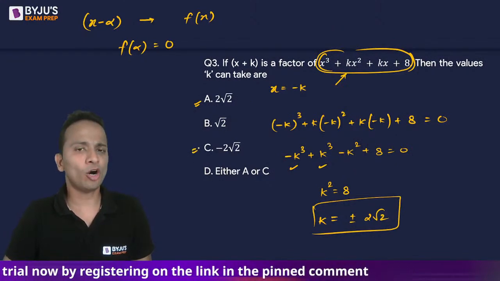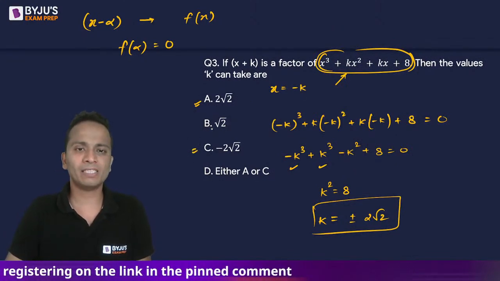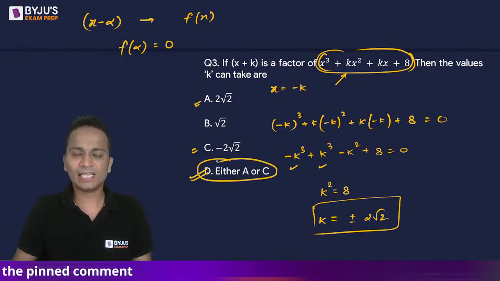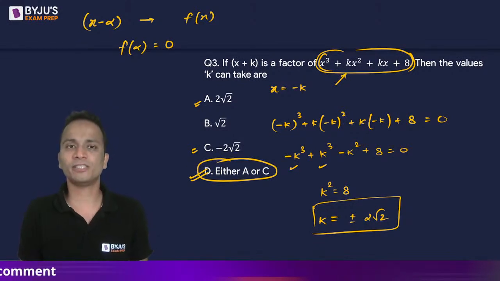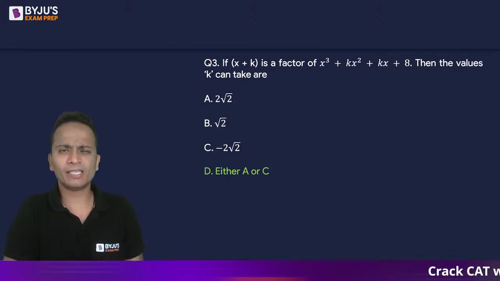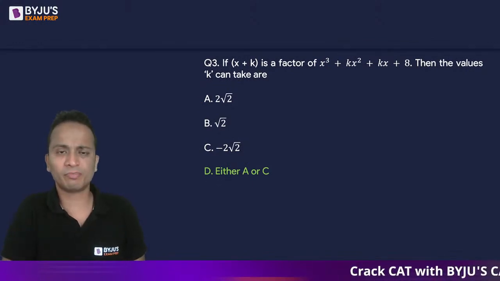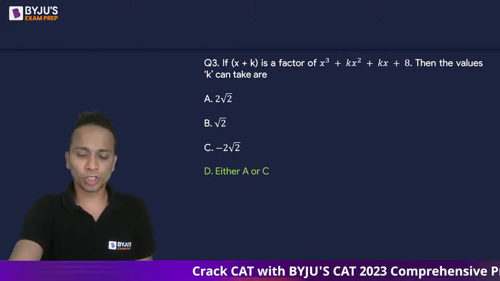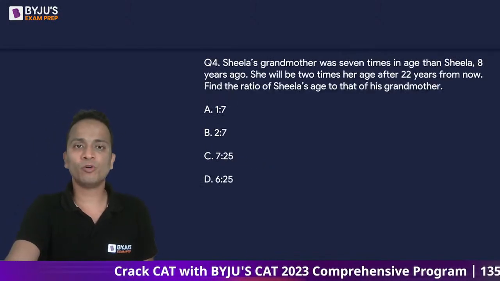So option A, option C, I cannot mark both of them as the answer. So the correct answer has to be option D, that is either option A or option C. Okay, so option D is absolutely correct. Very basic logic related to algebra, but a very useful logic. Okay, so that was question number 3. Let's move on to question number 4.